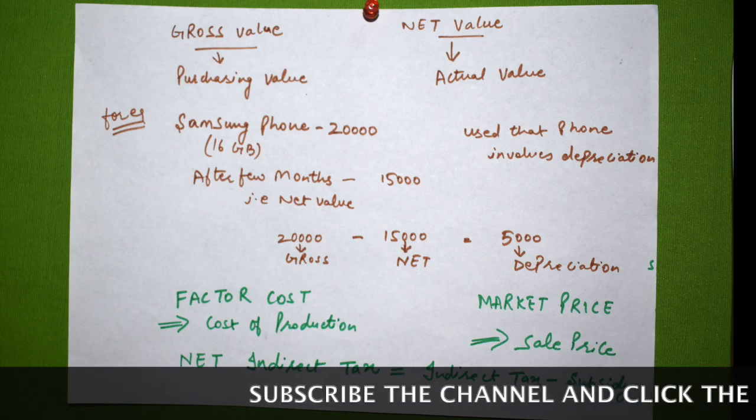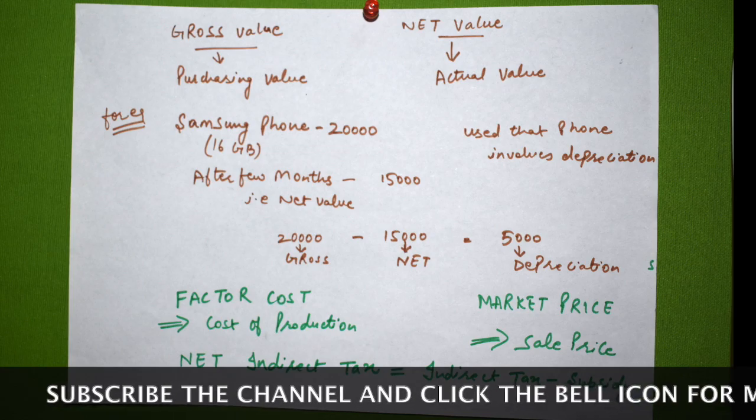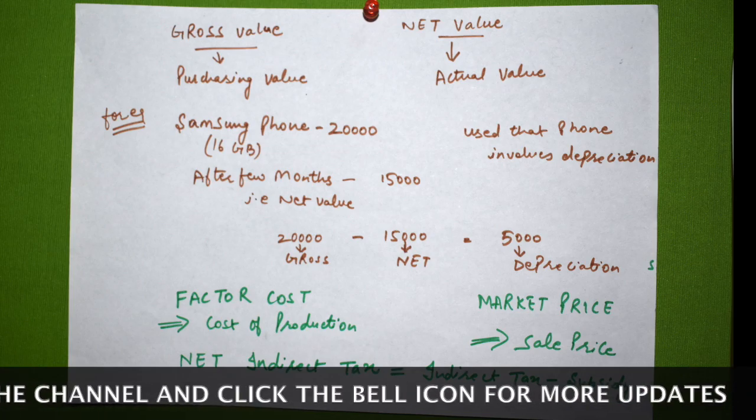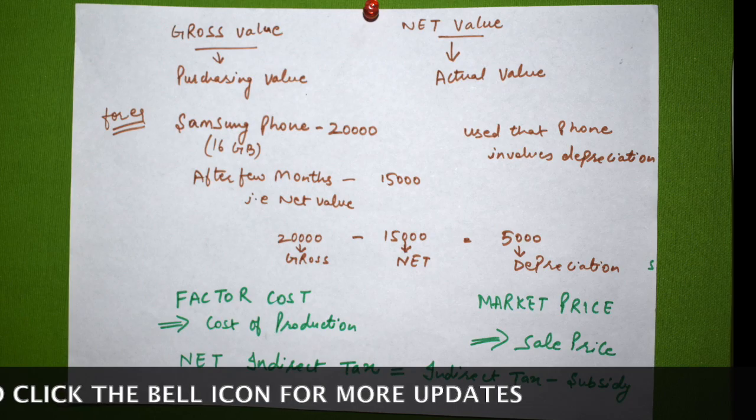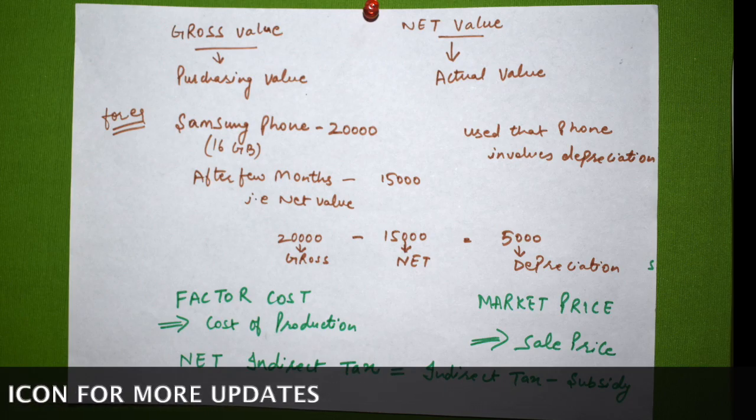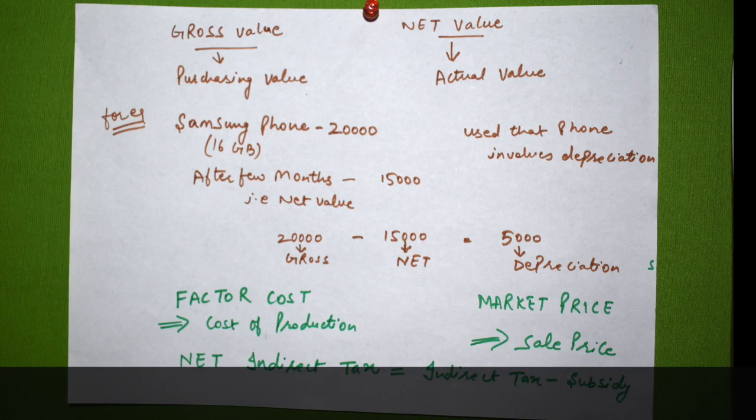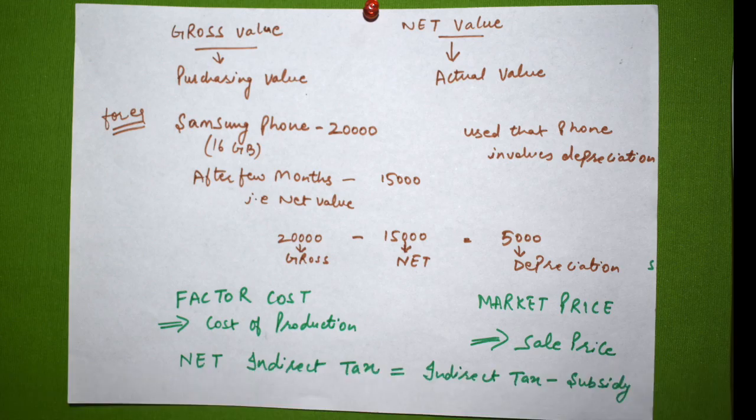Like if I have a Samsung phone 16 GB, I bought it today for rupees 20,000. After a few months, I want to sell it off, I want to buy a new phone. So if I go to the market and ask for the price, the net price comes out to be 15,000 rupees. So after a few months, what happened to that particular price? The 5,000 rupees is depreciation for using that phone.